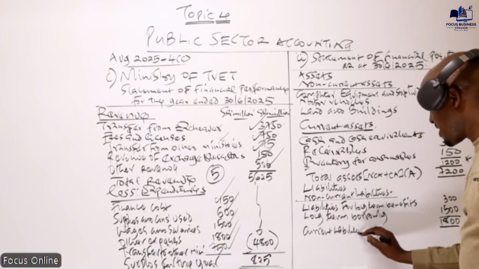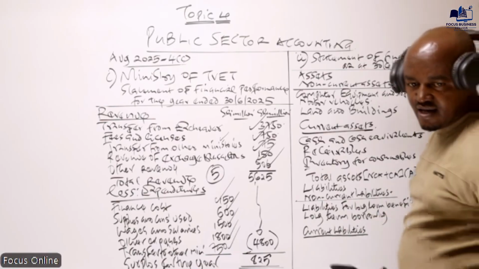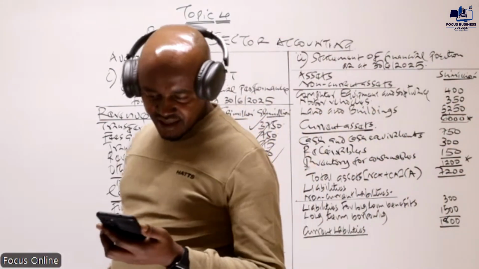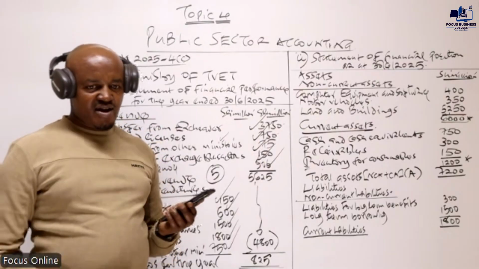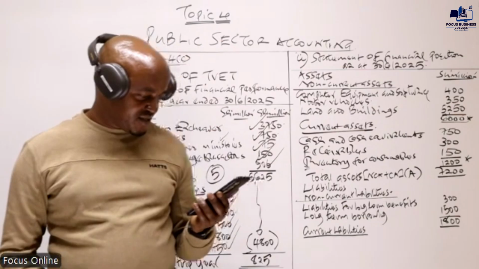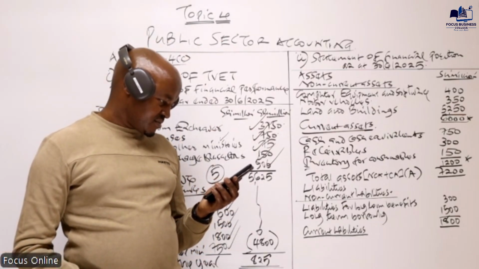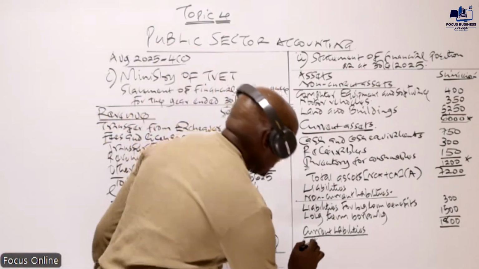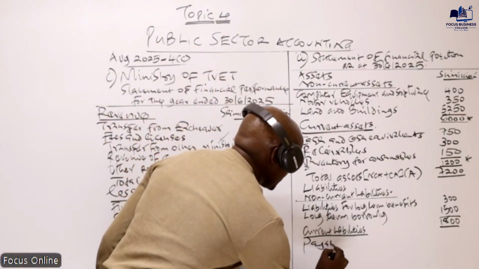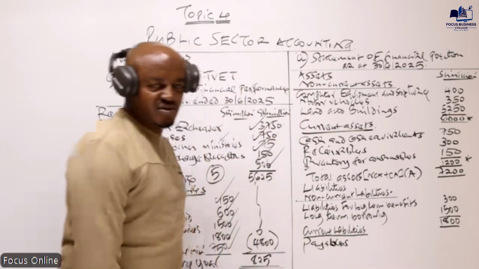And then from there, we proceed and we record the current liabilities. So the current liabilities, I think in our case, I've only seen one, the payable. Other than payable, do we have anything else? I can't see any other. I think we only have one, and that is basically payables. Who can see that amount? How much is the amount for payables?